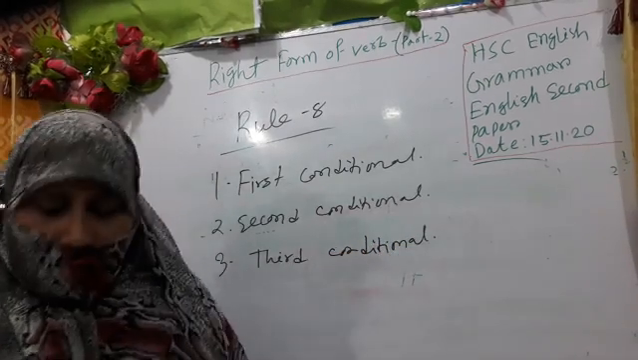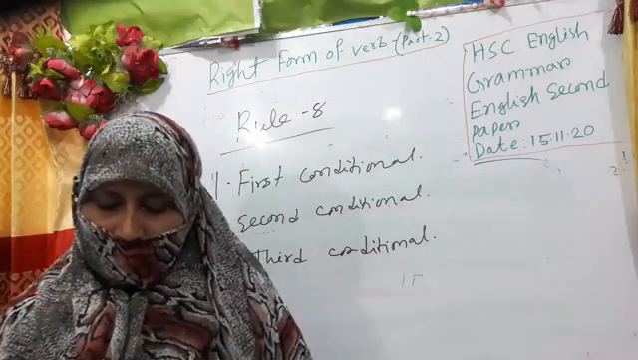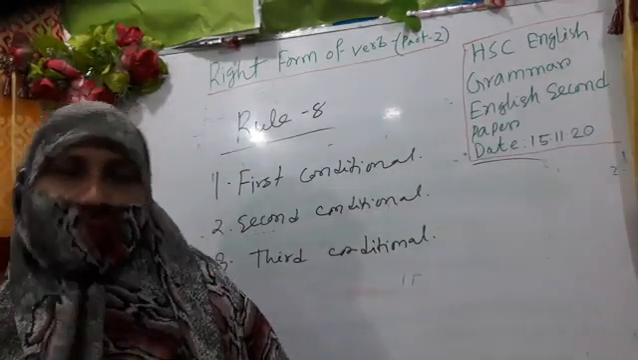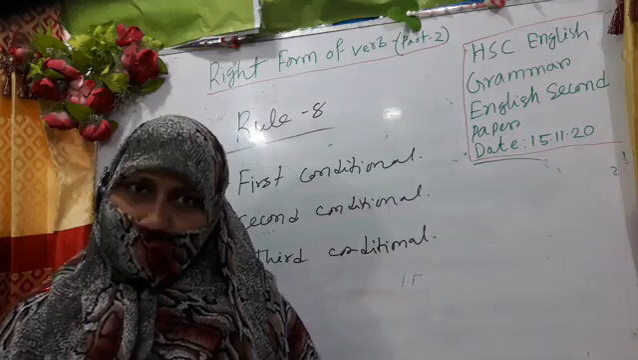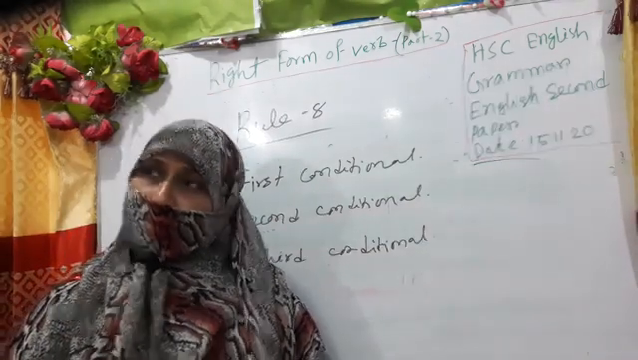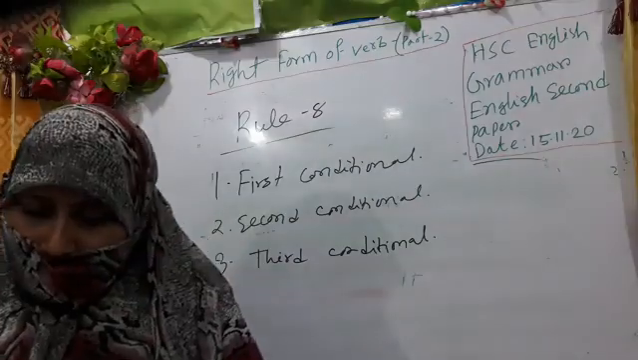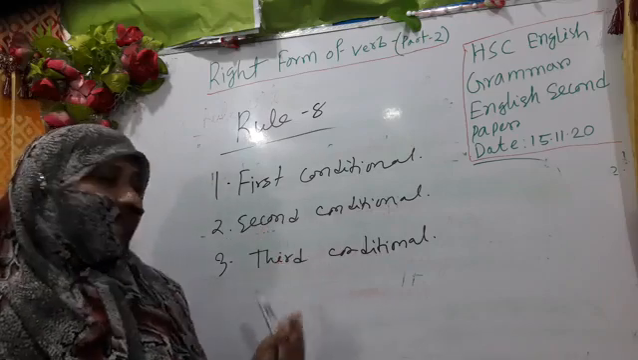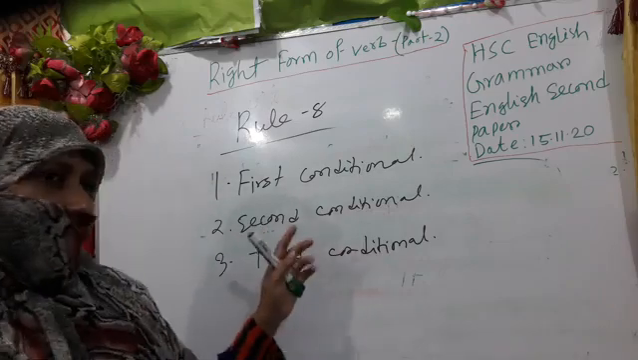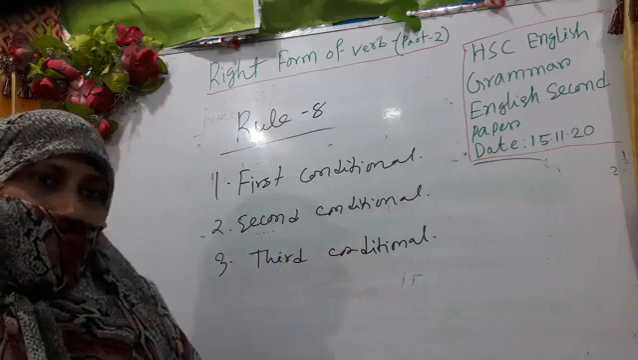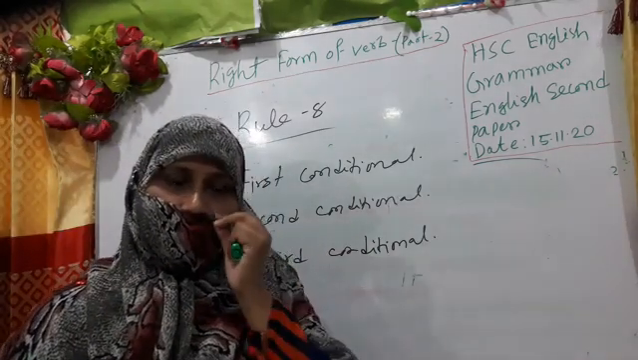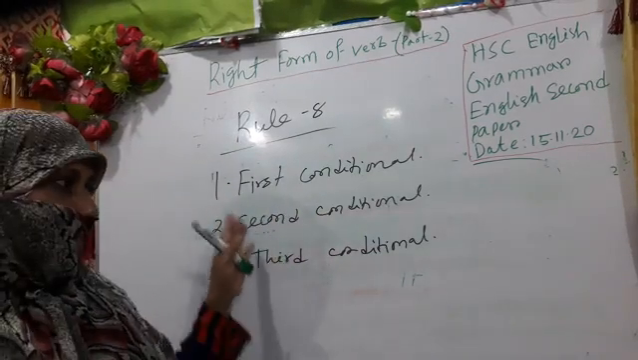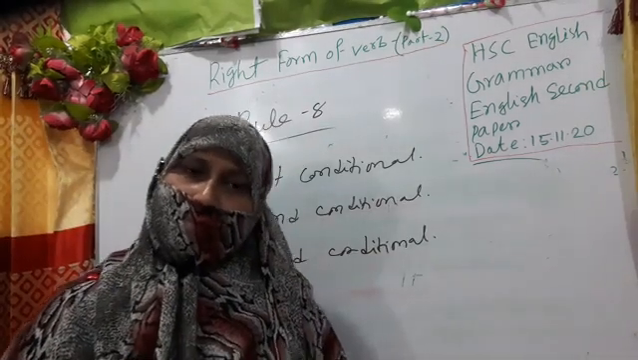Okay, first conditional, second conditional, third conditional. Each of the conditional sentences contains two clauses and two tenses. Okay, my dear learners, today I can't finish rule number 8, the classification of conditionals. Up to this point I want to finish my class, okay my dear learners.